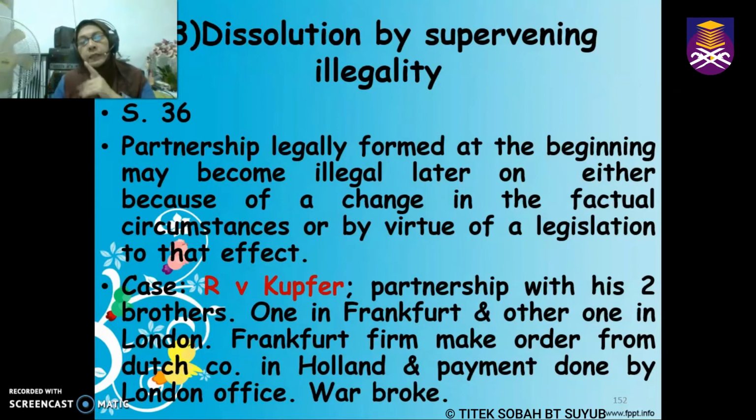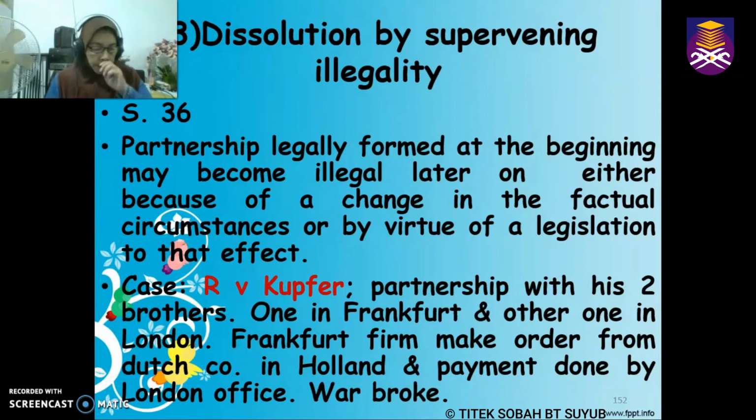So this is something which is similar to discharge of contract, which I have taught you. Discharge because of impossibility. Discharge of contract because of frustration of contract. So if a partnership, this is under section 36, okay, student. If a partnership is being formed, when it's being formed, it's a legal partnership. However, later on, it becomes illegal because of certain circumstances, or maybe because of new set of legislation, which made it illegal.